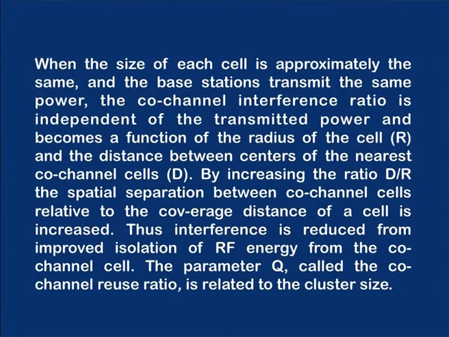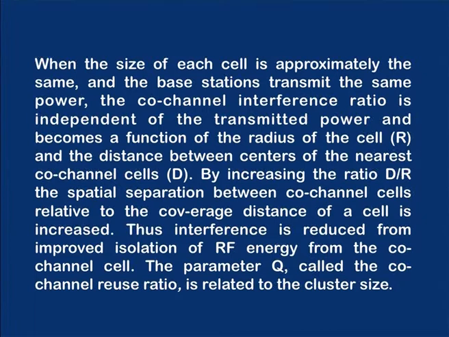So, by increasing the ratio D by R, see, the ratio depends on D by R, the spatial separation between the co-channel cells relative to the coverage distance of a cell is increased. Thus, interference is reduced from improved isolation of RF energy from co-channel cells.